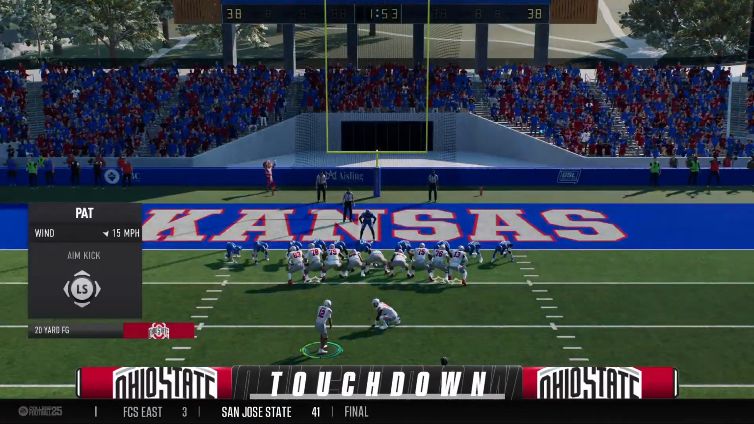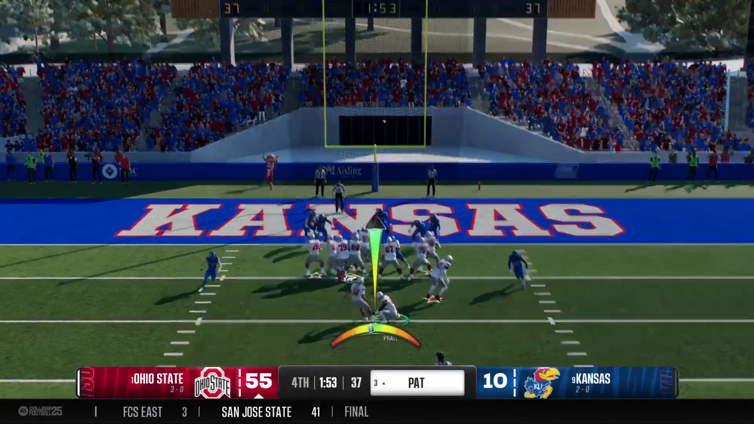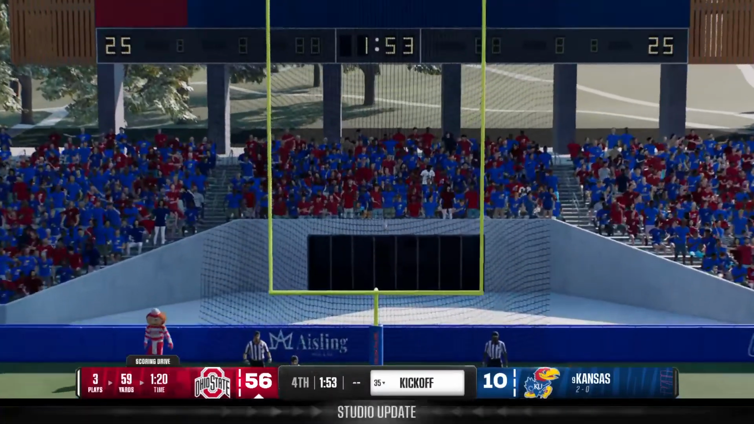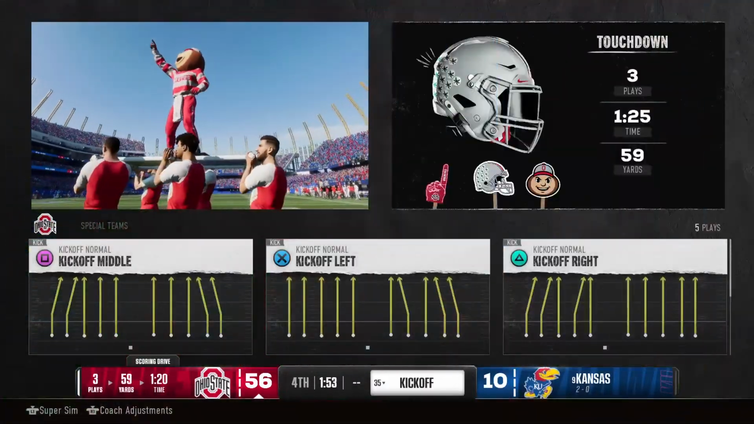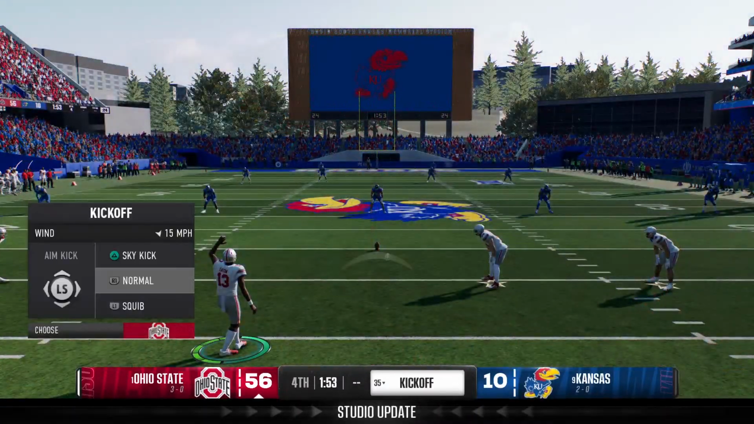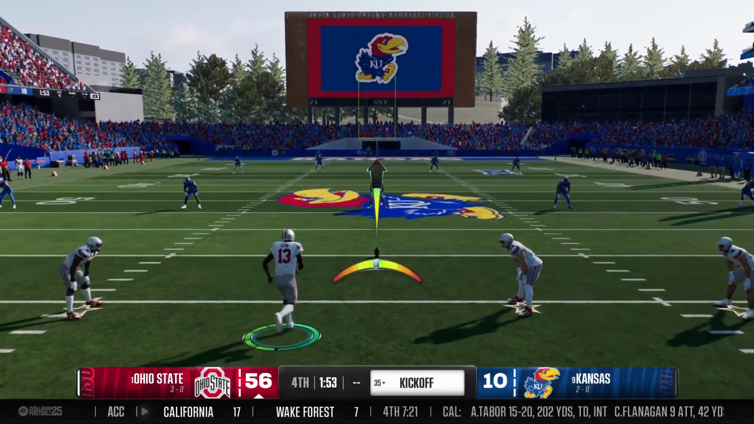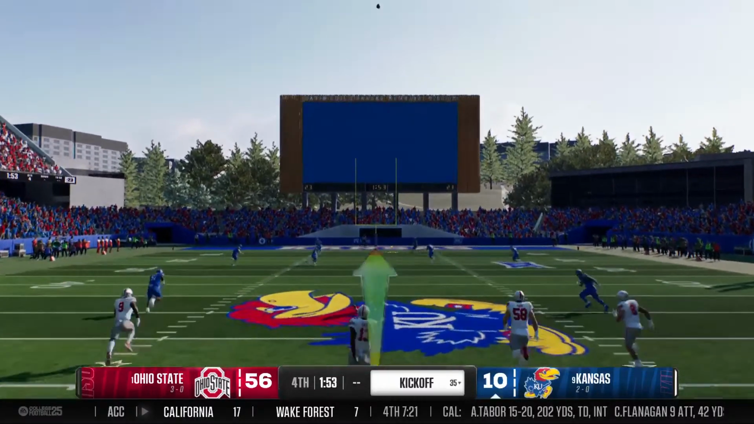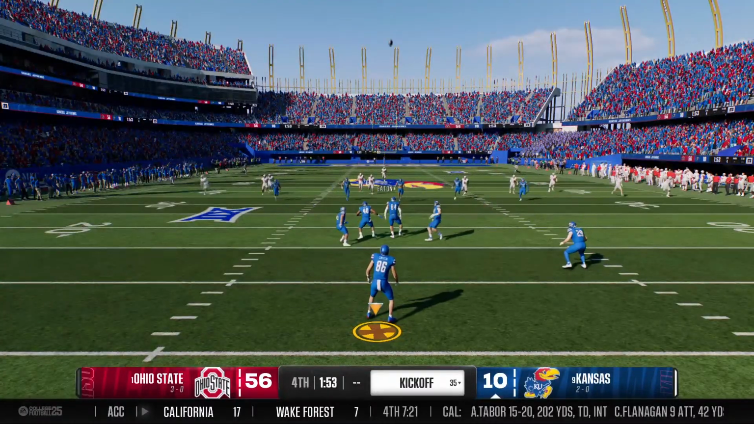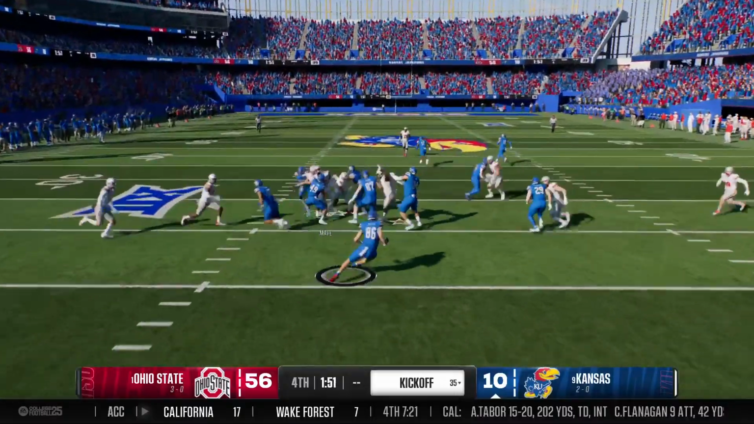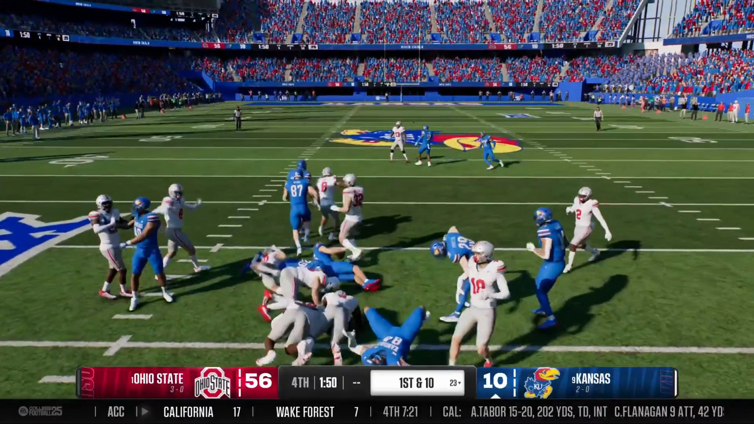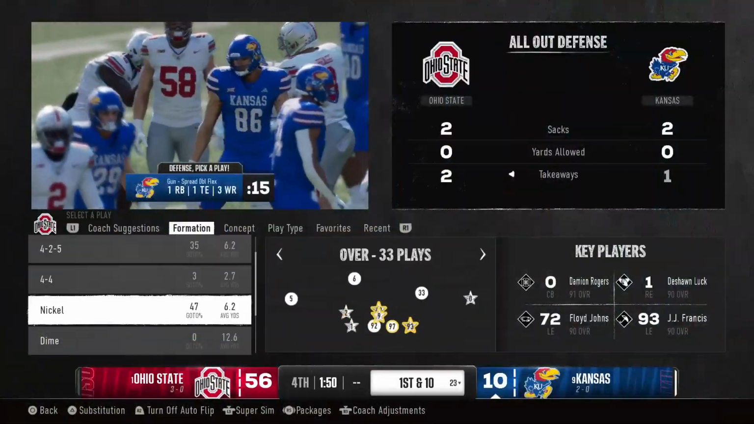This is just complete domination in every phase. Offense, defense, special teams. Fun to see for this team. Unfortunate on the other side. Extra point knocked right down the middle. Ohio State 56, Kansas 10. Return begins inside the 10. And they stop him at the 23. That's solid coverage.